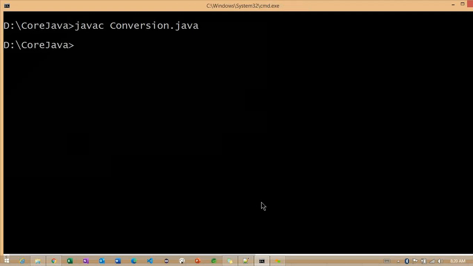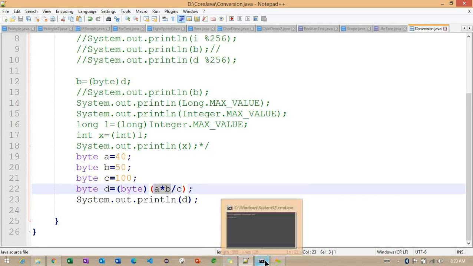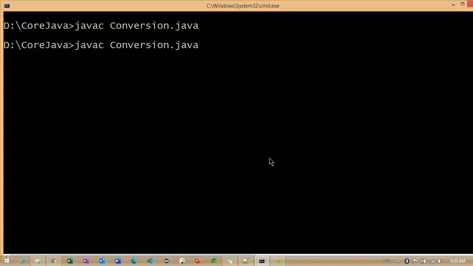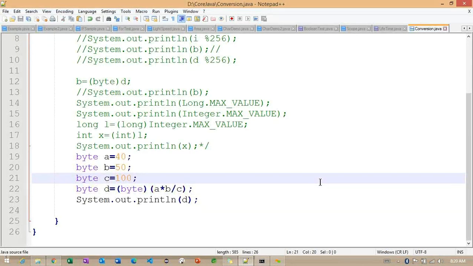Let me try. Yes, the whole expression we need to change here. Previously we checked with this expression, so this is how we can change it. Now we are getting the 20 here. So we need to take some attention whenever we are converting one data type into another data type. This is important.